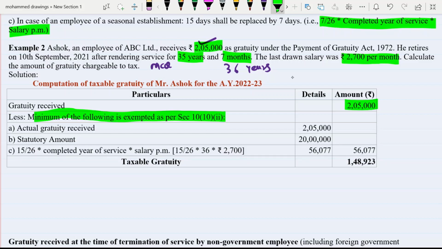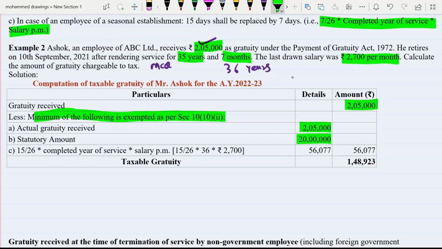A, actual gratuity received. So what amount of actual gratuity have you received? 2,05,000. Second, B, statutory amount. What is the statutory amount? That is prescribed in the law. You can't change it. And it is 20 lakh.